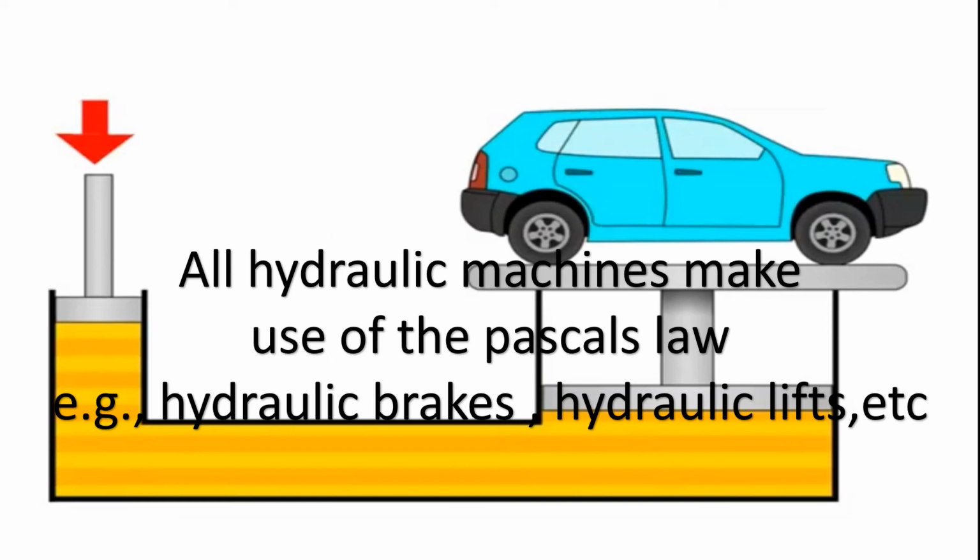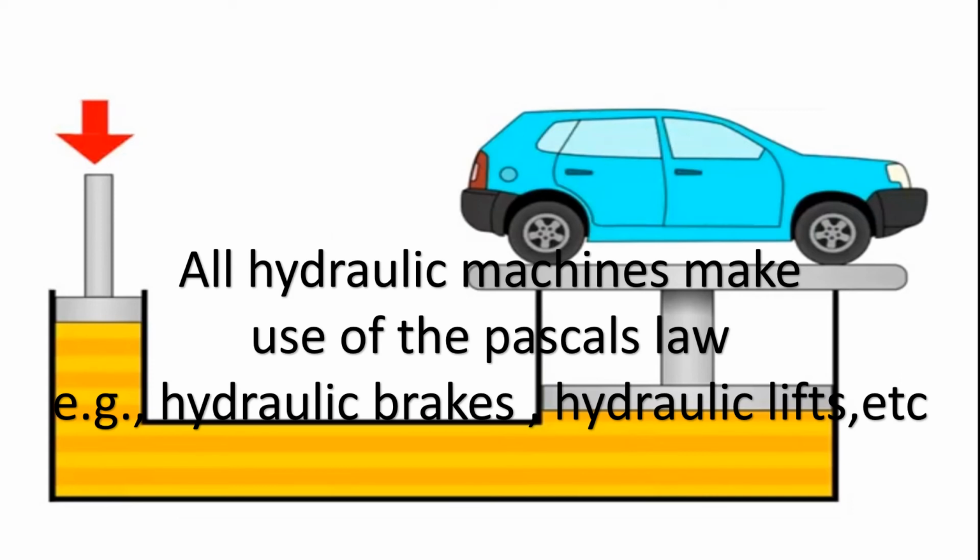Okay children, have you all understood? Cranes and JCBs are all working on the principle of Pascal's law. We call this hydraulics, children. So to state Pascal's law again: if pressure is applied at any point on an enclosed liquid, if you have an enclosed liquid and we apply pressure at any one point, what will happen?